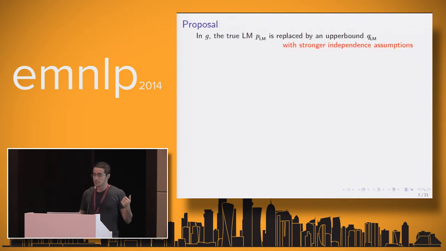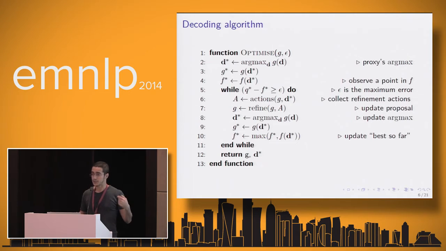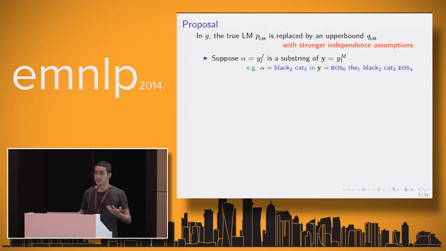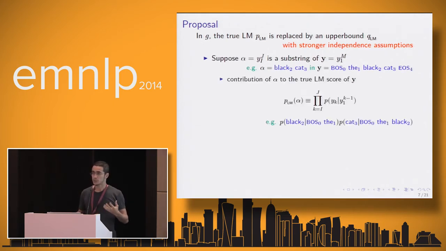So we have a proposal, and we have a refinement action. So let's talk about these two. In the proposal G, basically, we replace the true language model distribution, PLM, by an upper bound, QLM. And the key to make it feasible to represent the proposal exactly is to make strong independence assumptions regarding Q. Basically, if you have a substring alpha, black cat, substring of y, the black cat over there, alpha's contribution to the true language model score is the one shown over there.